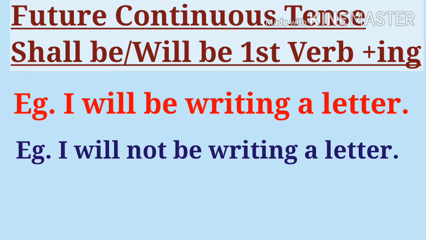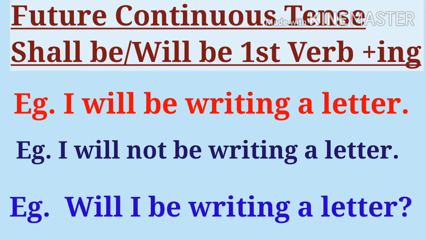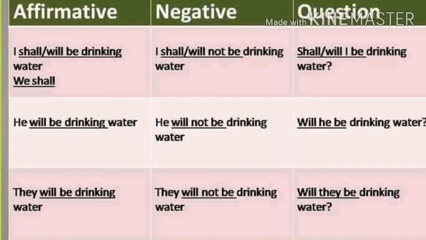Negative of it, I will not be writing a letter. And sentence structure is subject, negative with helping verb, verb plus ing and object. Interrogative, will I be writing a letter? And sentence structure is helping verb, subject, verb plus ing and object. Student, you can see more examples on your screen.